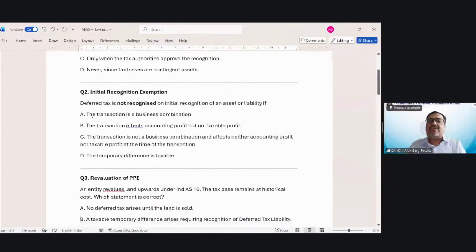Deferred tax is not recognized on initial recognition of an asset or liability if the transaction is a business combination, so it has to be recognized. The transaction affects accounting profit but not taxable profit, it has to be recognized. The transaction is not a business combination and affects neither accounting profit nor taxable profit at the time of transaction. If the transaction is not affecting your accounting profit or taxable profit, it is a balance sheet to balance sheet transaction, right? So whether deferred tax asset is going to be recognized, you have purchased a machinery on day one, will you recognize DTA or DTL?